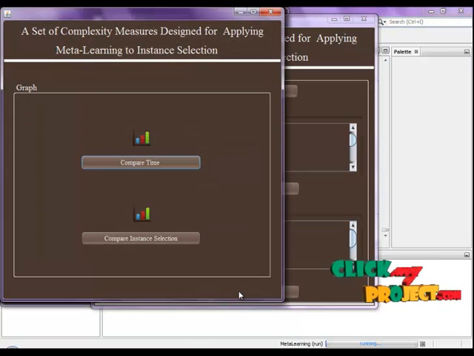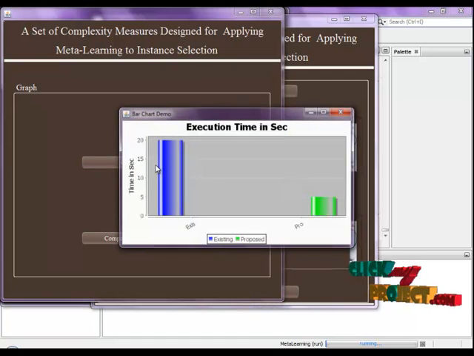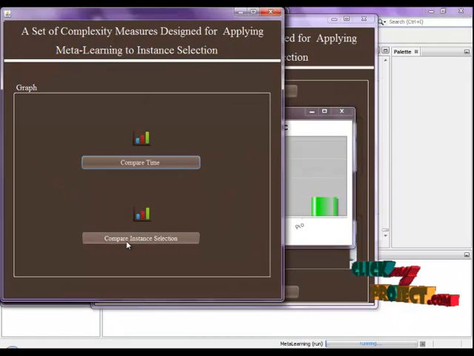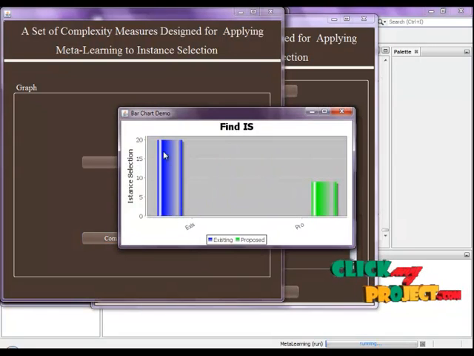Now we see the comparison graph. This compares the execution time in seconds. The existing process takes 20 seconds, but the proposed system takes 5 seconds. Next we compare instance selection. The existing system also takes 20 seconds of execution, but the proposed system takes about 8 or 9 seconds.